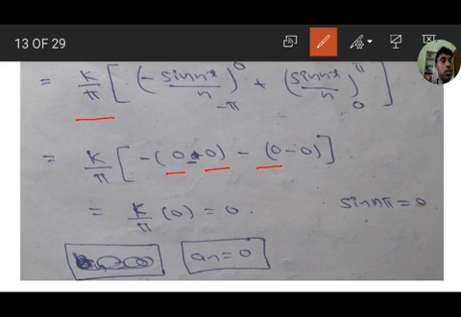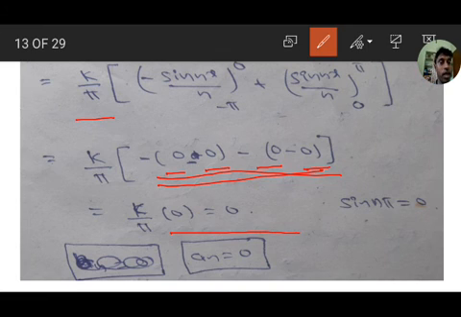Sin n pi is 0 and sin 0 is 0, which means we get total 0, k by pi into 0. Therefore the an value is 0.